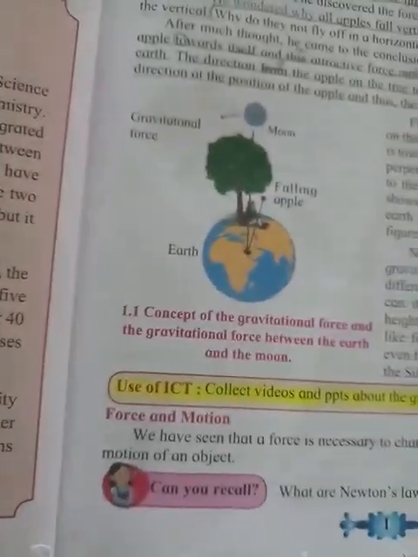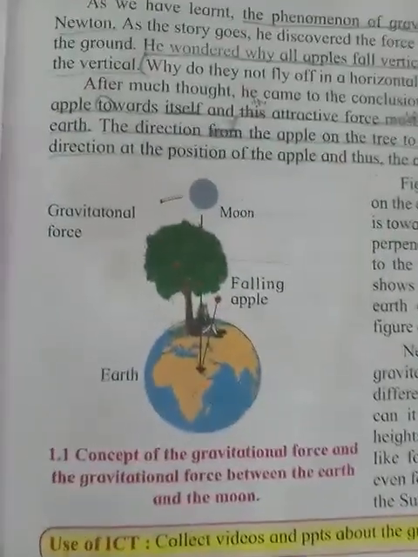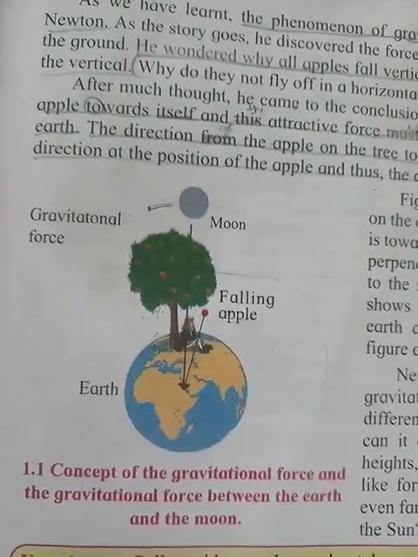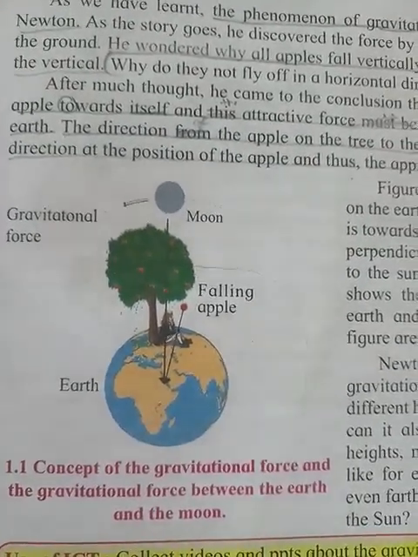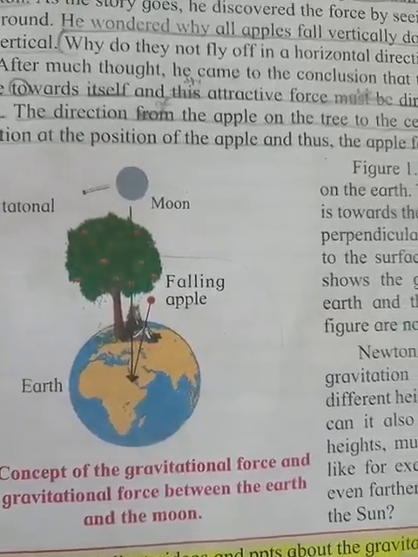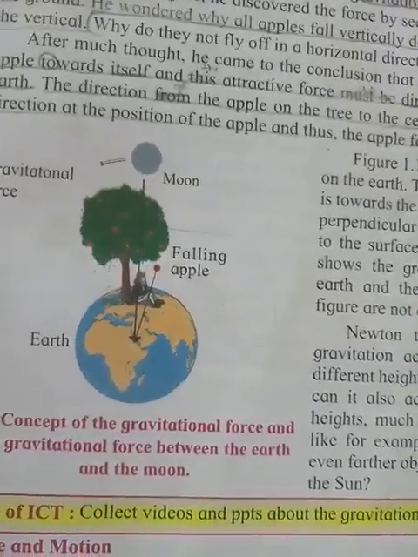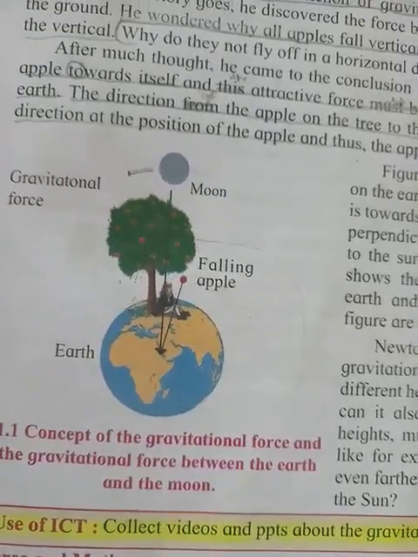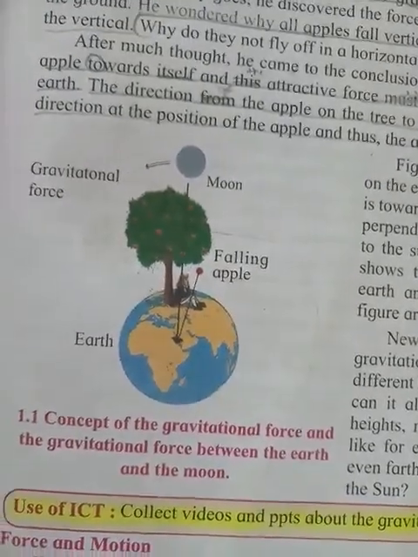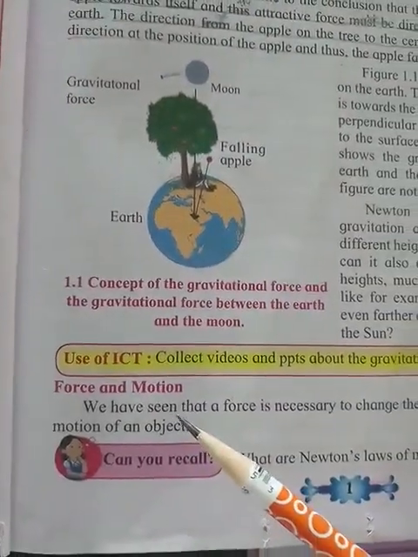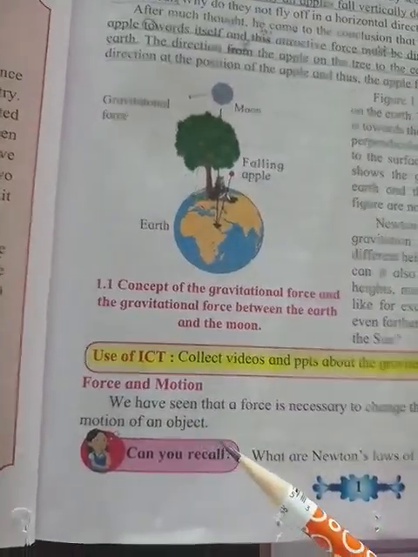Some force might be acting on it, so he found that there is a force, and along with that force, motion also comes. So we are going to study force and motion.